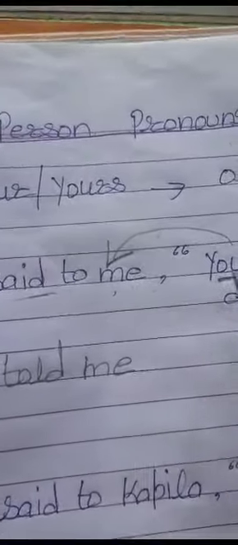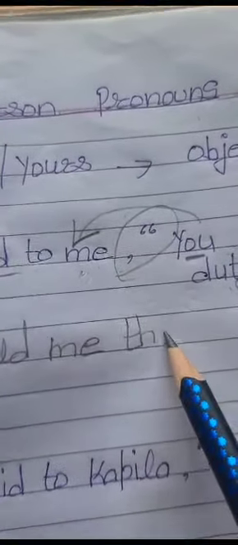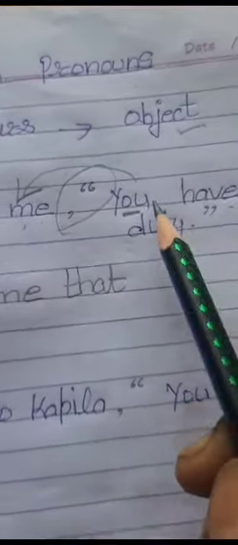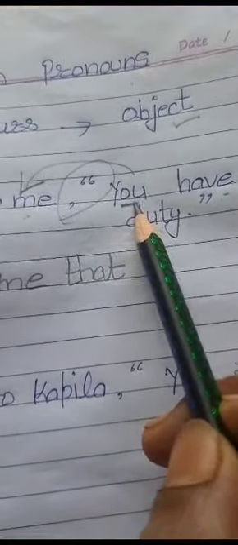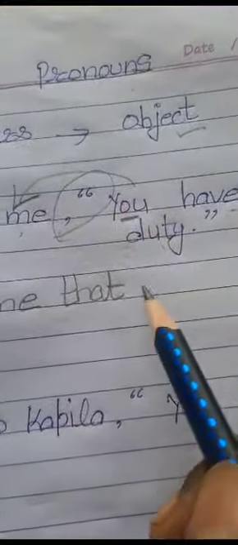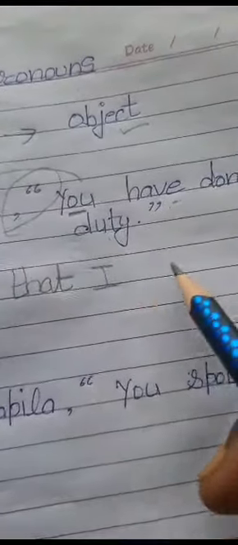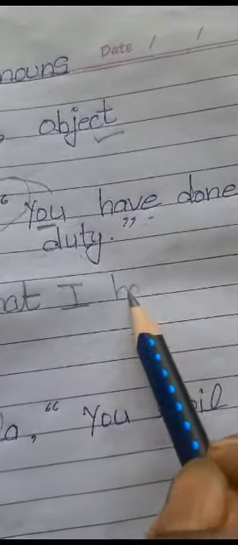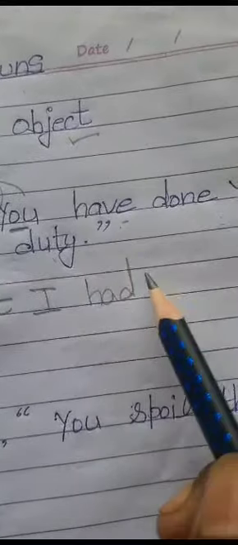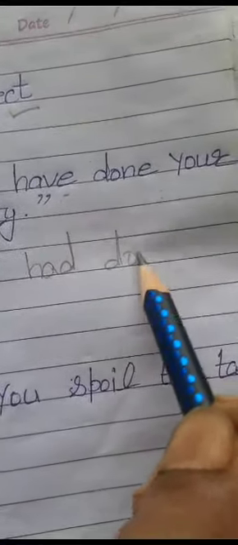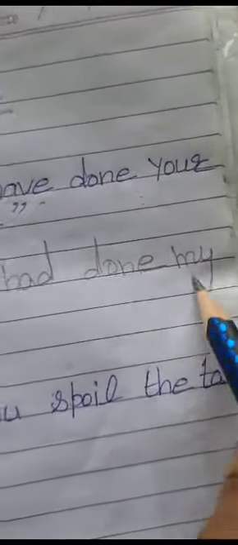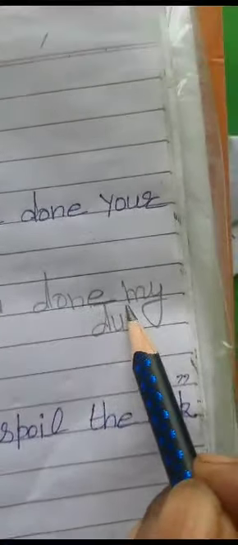At the place of comma and inverted commas we will go with that. She told me that. Now you, at the place of you, what would you do? Me will convert into I. That I have will be changed according to had. I had done. At the place of your, my. I had done my duty.